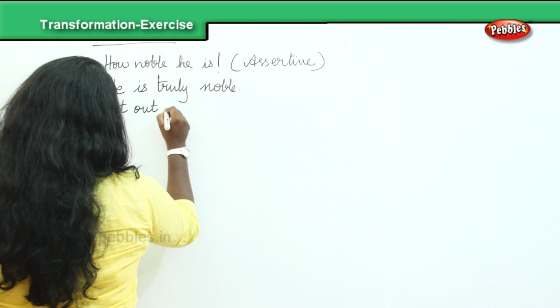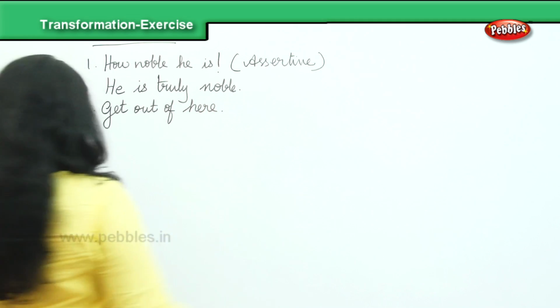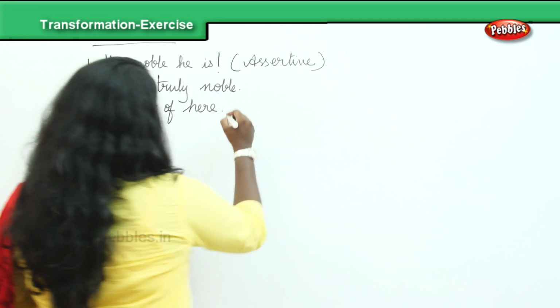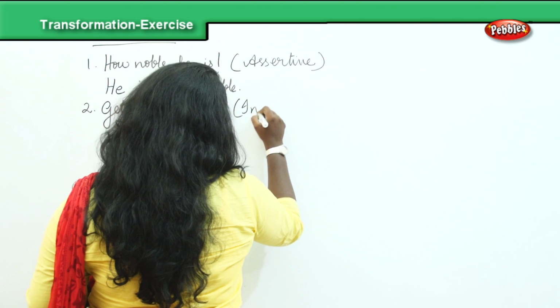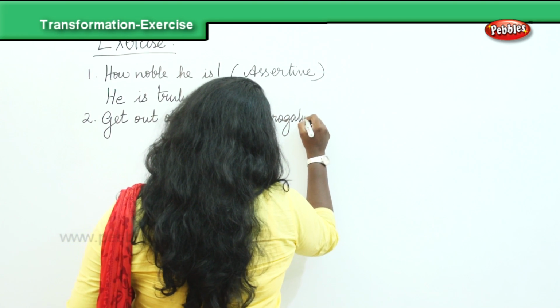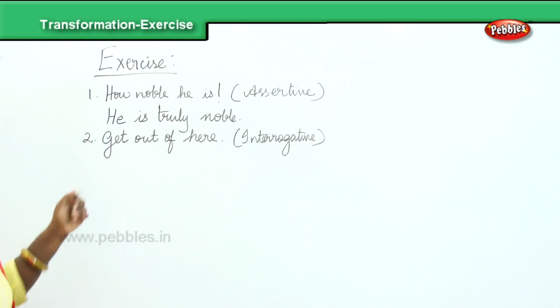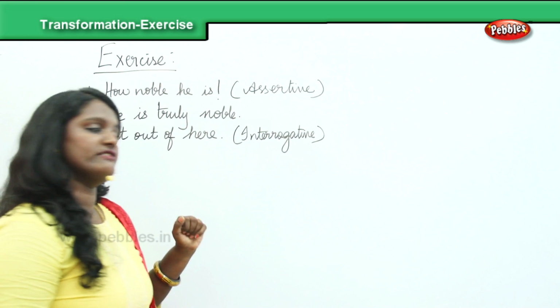Get out of here. Convert this sentence to an interrogative sentence. Identify what type of sentence it is. Get out of here is an imperative sentence.